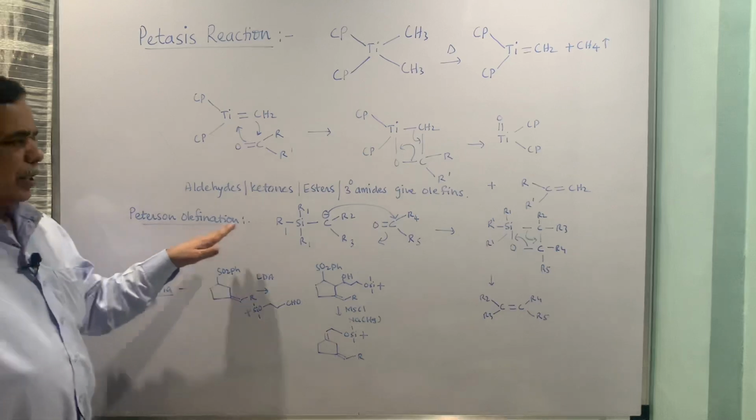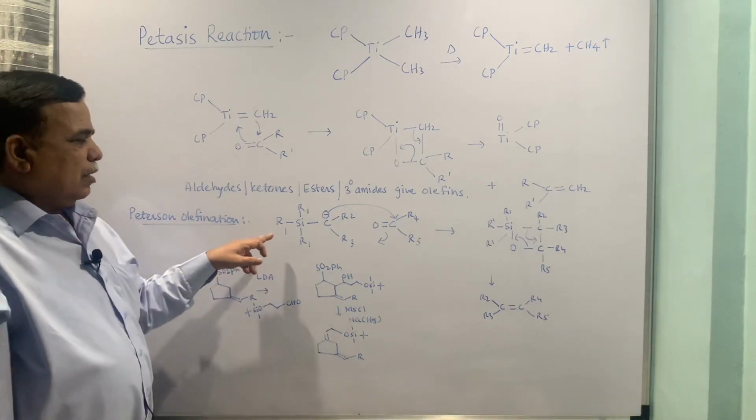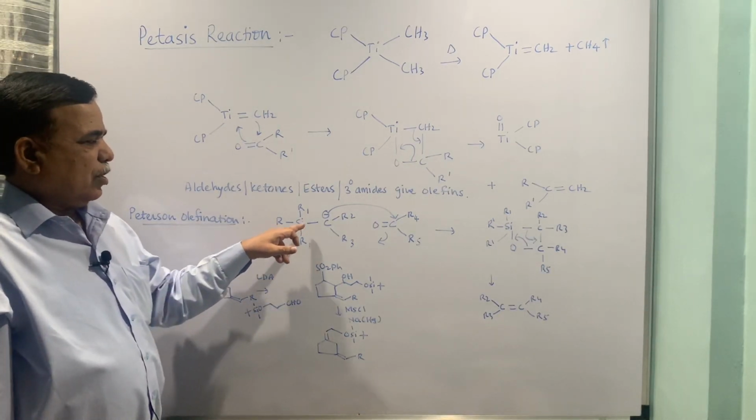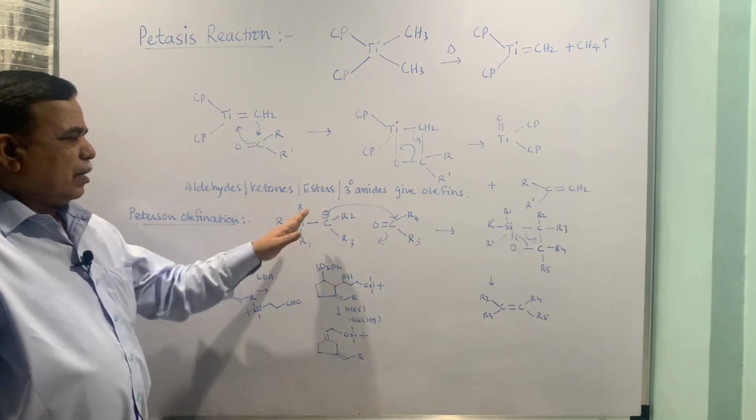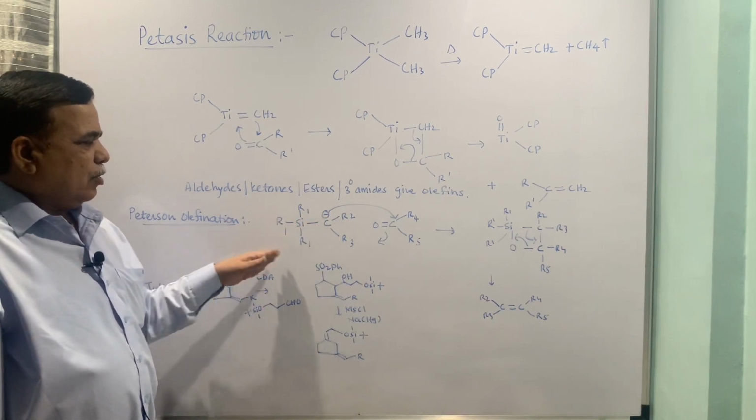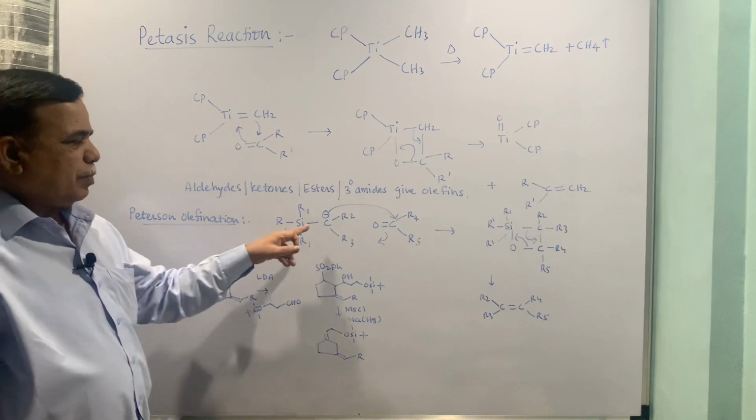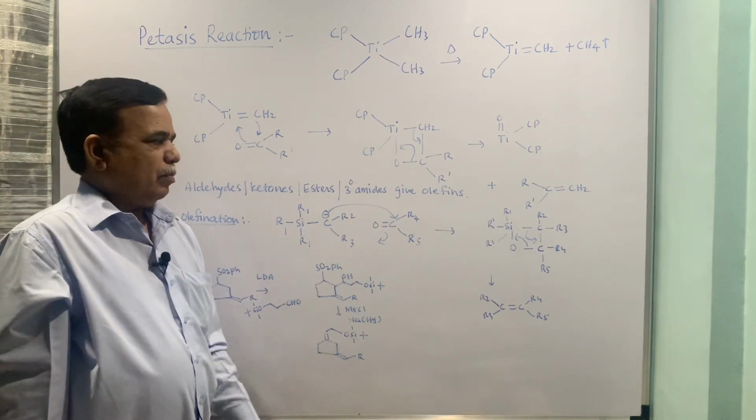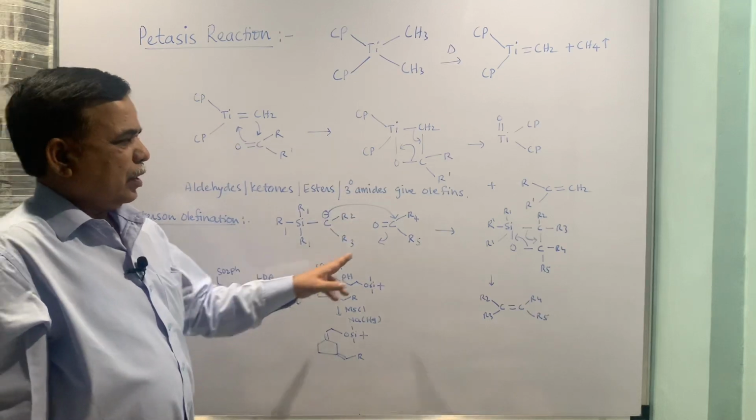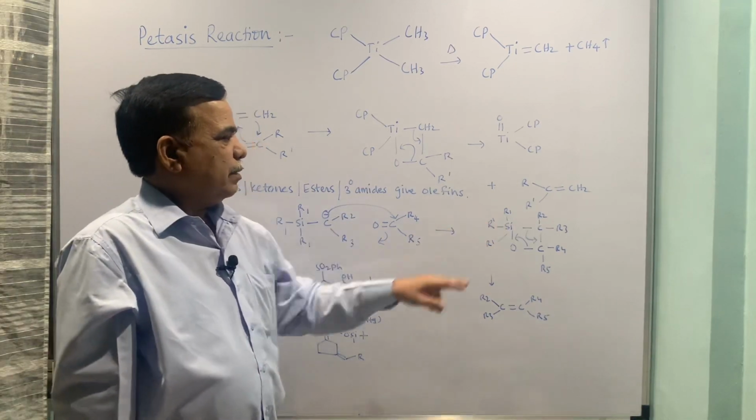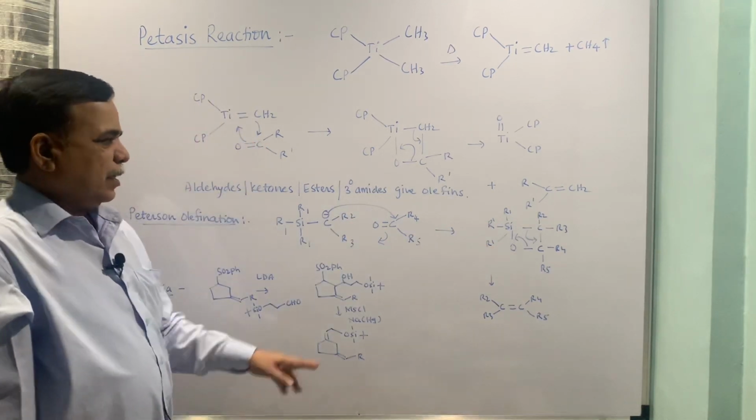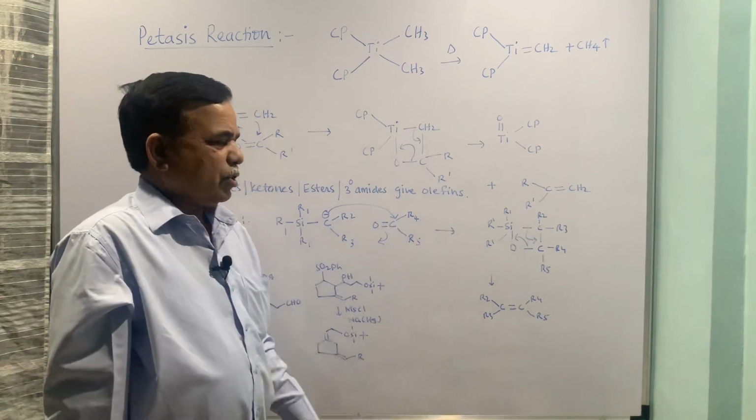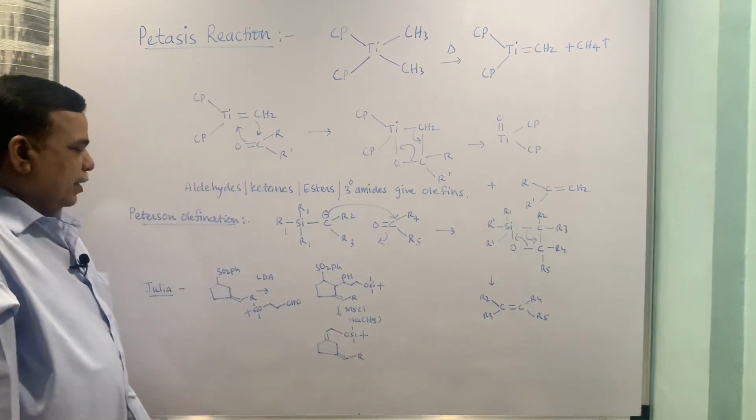The next reaction is the Peterson olefination reaction. Here organosilicon reagents are used, with silicon next to carbon, carbon minus and then silicon having tetravalency. This kind of species where a carbanion is there can add to the carbonyl group. You get once again the Wittig type intermediate which breaks down into silicon oxide and the olefin.